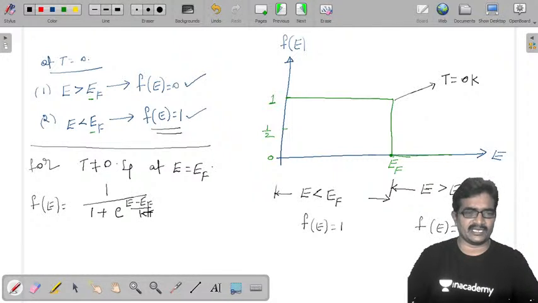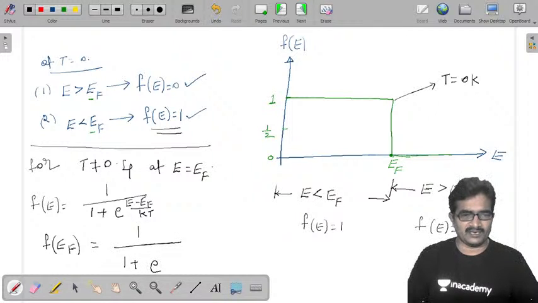Here I am taking T not equal to 0, but E became EF. Now f of EF, that means I am replacing E by EF, is 1 by 1 plus e power (EF minus EF) by KT.